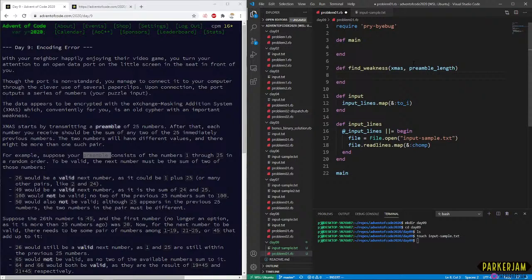So we already have an array of numbers in our input. We're going to assume that this is at least a preamble length long, right?